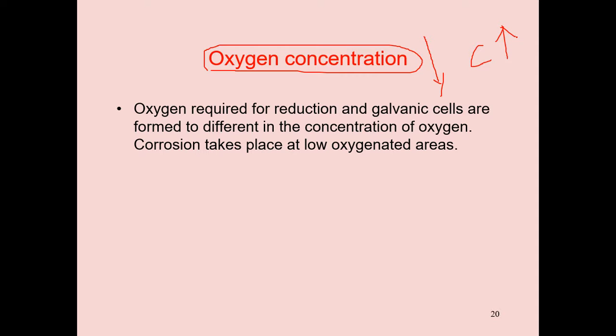Next, as solubility of the corrosion product increases, corrosion also increases. Just now we discussed physical state of metal: small grain size increases corrosion. Humidity of air increases, corrosion increases. pH of medium decreases, corrosion increases. Temperature increases, corrosion increases. Next, oxygen concentration decreases, corrosion increases.